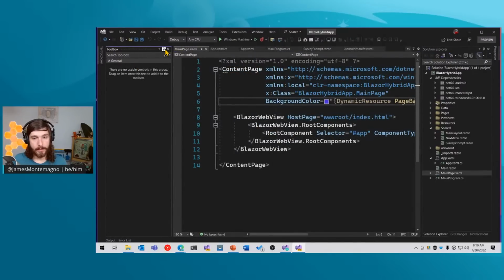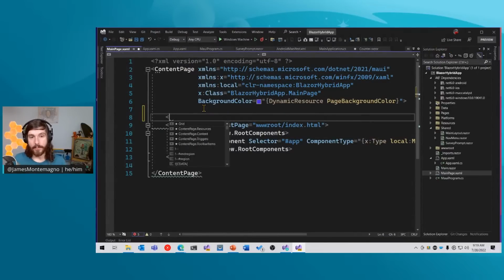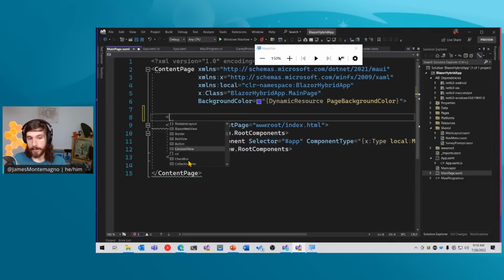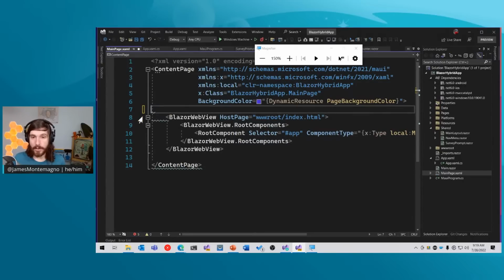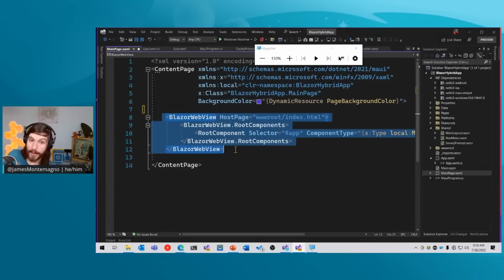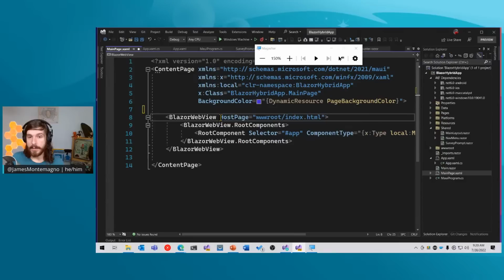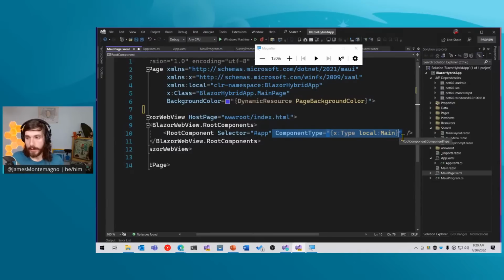Maybe the toolbox isn't showing up, but if I just go in and start writing some stuff, we can see that I have access to a bunch of different .NET MAUI controls, like a border, a button, a carousel view, collection view, date pickers, entries, ellipses, graphics views, stack panels, images, all the native controls that are there. Now, this application, though, just uses the Blazor web view, and that's it. So there's one Blazor web view that is hosting this page, and specifically a component, which is the main component.